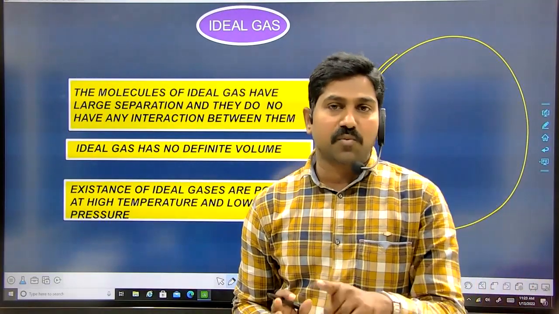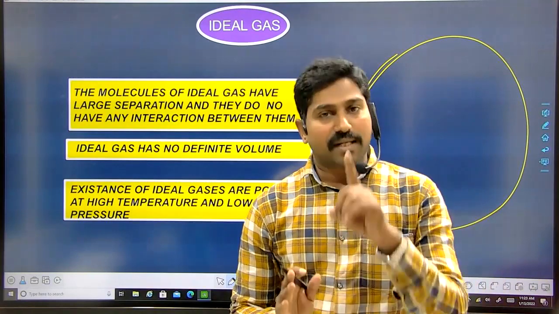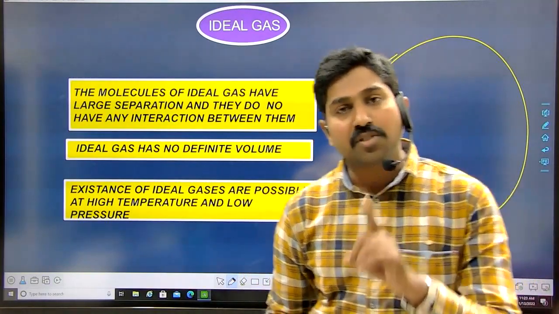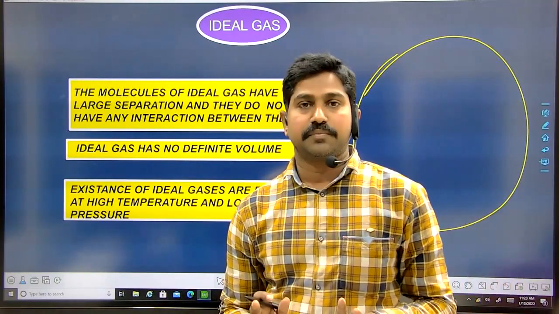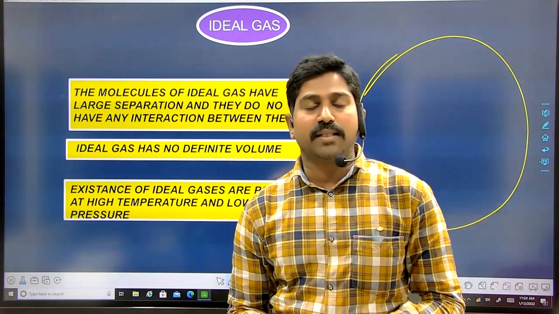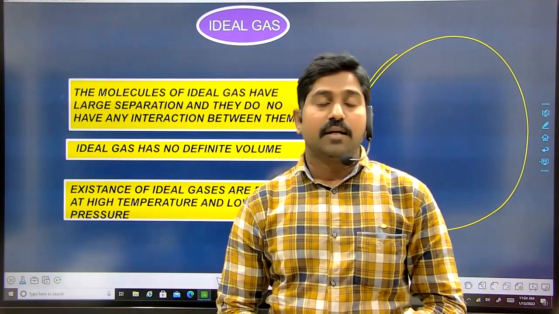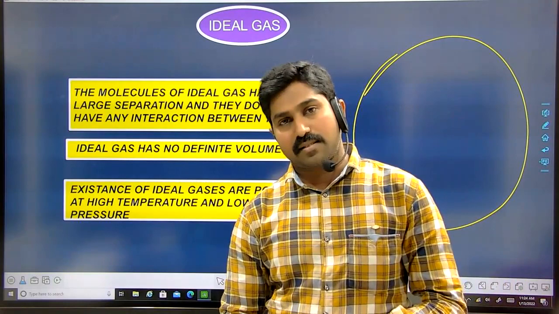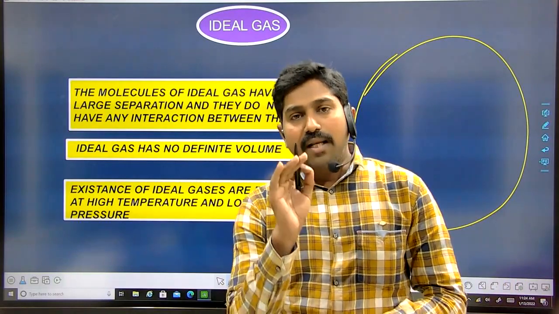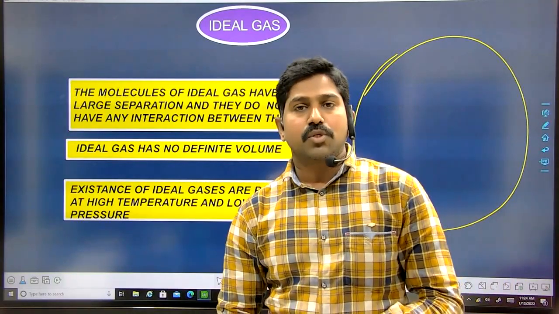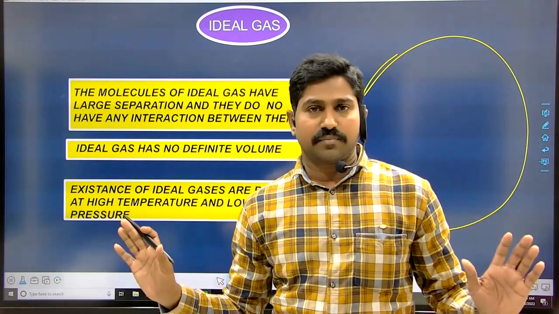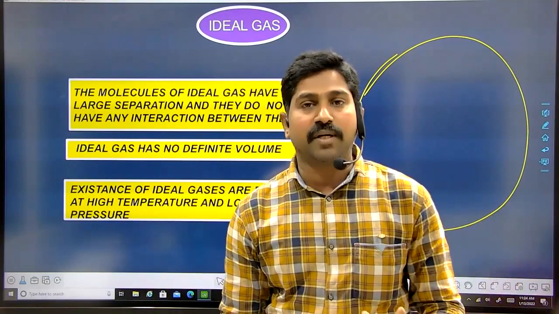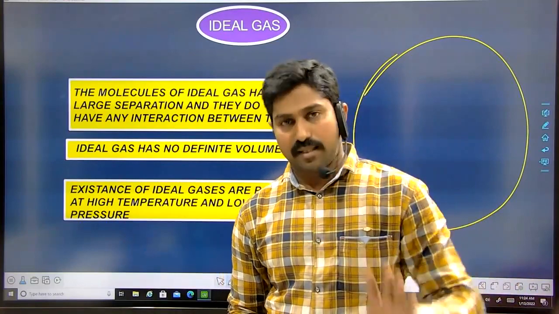In the case of real gases, what will happen? Because of attractive forces between the molecules, definitely there is some potential energy between the molecules. And of course, while they are moving, they will have kinetic energy. But when it comes to ideal gases, there is a condition that the molecules of an ideal gas should be at such a large separation that there should not be any interaction between any two molecules of an ideal gas.